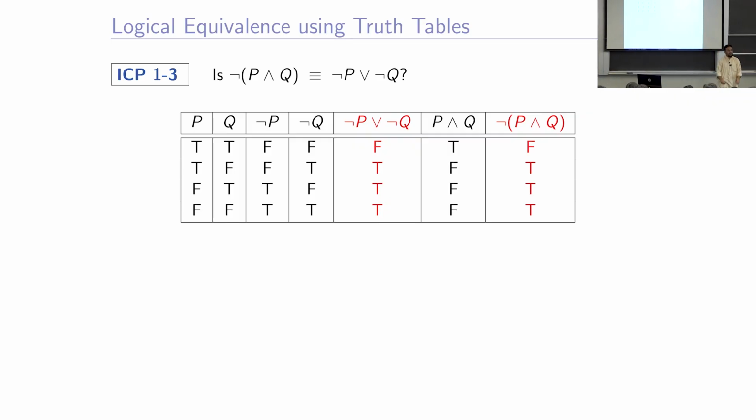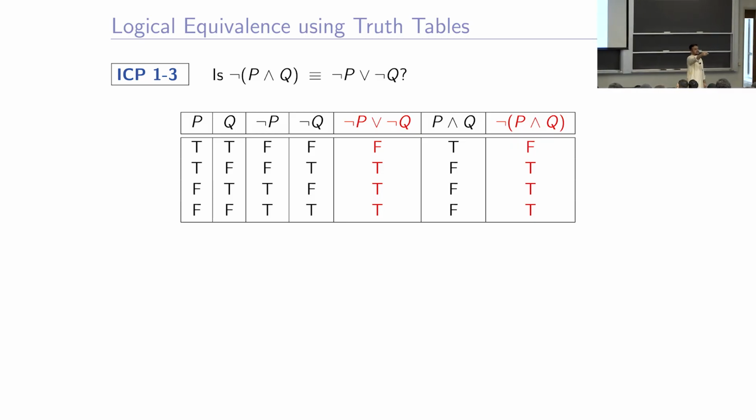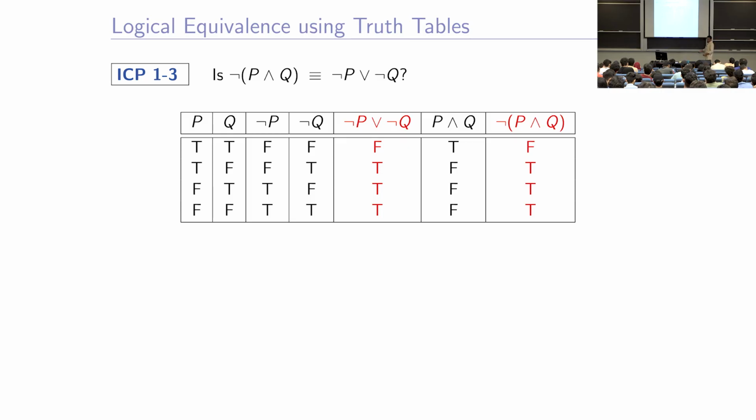Now, the next one should be the OR of these two, not P or not Q. Which two columns should be OR? The third and the fourth, right? The not P column and the not Q column. What are the values there? Tell me the values of not P or not Q. Just say something, anyone. False, true, true and true. Yes, so it's false, true, true and true. Then we will take the AND of these two. Tell me what is the AND of P and Q?